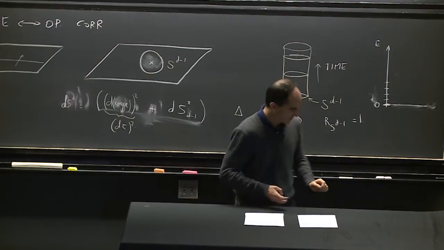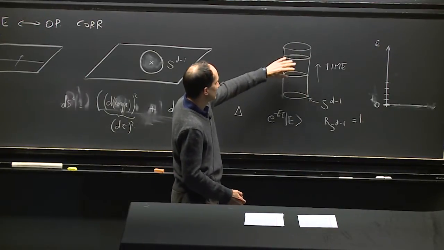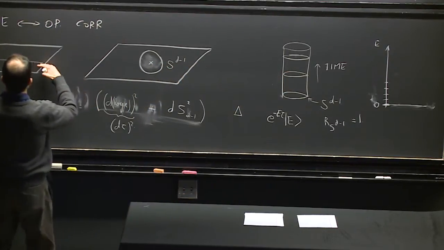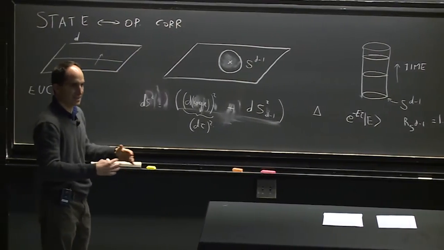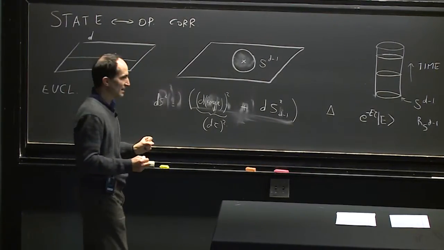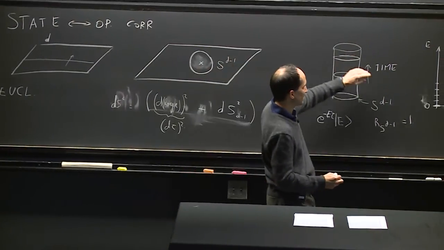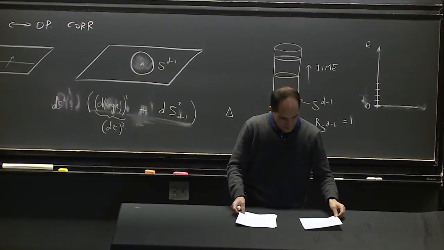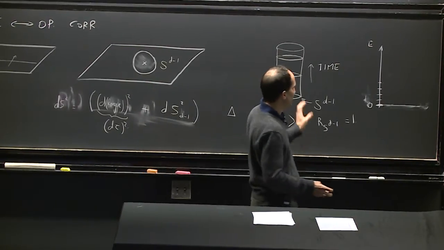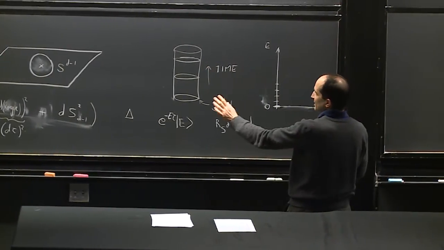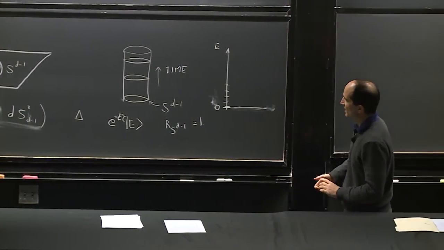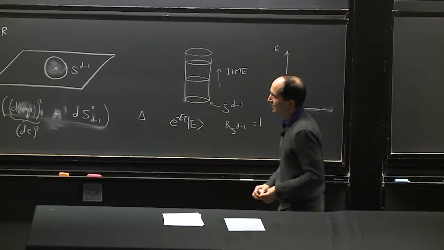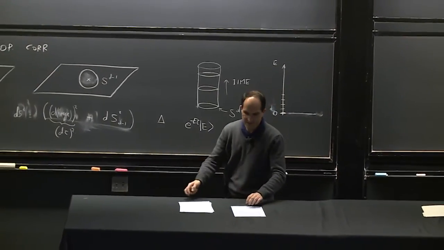Now that's the picture. And one advantage of thinking about the cylinder is that now we'll have a discrete energy spectrum. If we looked at the spectrum in this slicing, we would have a continuous energy spectrum, and there isn't anything terribly clear we can say about it. But in this case, there is something to calculate, which is the spectrum of particles here. So that's the picture; this is just a property of general scale invariant theories. And we have a correspondence between operators and states. This correspondence is not true in scale non-invariant theories.